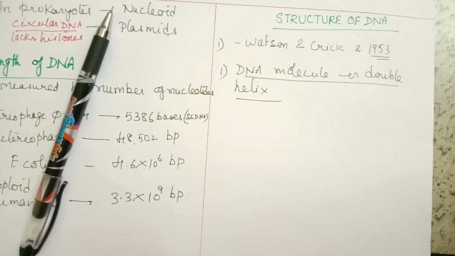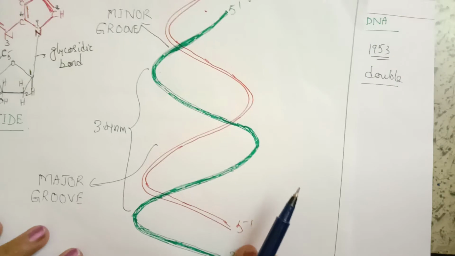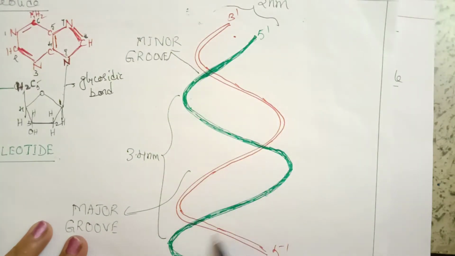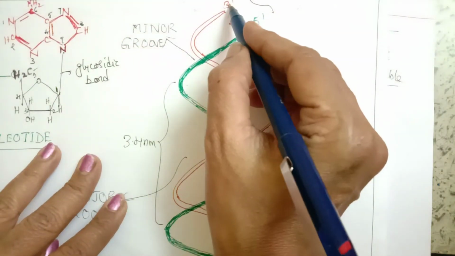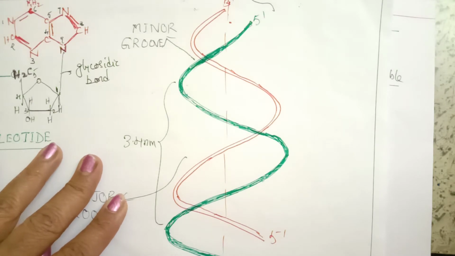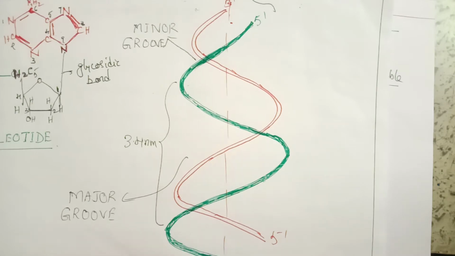There are two polynucleotide strands present in DNA, and these polynucleotide strands are coiled around each other along an imaginary axis, and it looks like a twisted ladder-like structure.